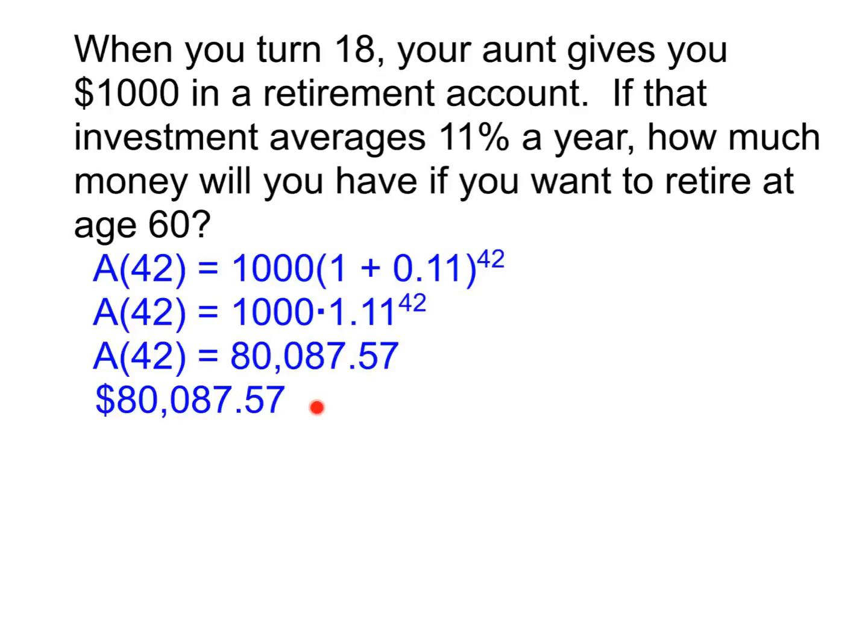In order to get from year 41 to year 42, in order to get this amount, in interest alone, we earned about $8,000. So in the first year, you earn about $100. Year 42, you've earned $8,000 just in that 1 year to get us up to $80,000. That's how compounding interest can be so useful, because if you let it grow big enough, you're making quite a bit of money just from the interest.